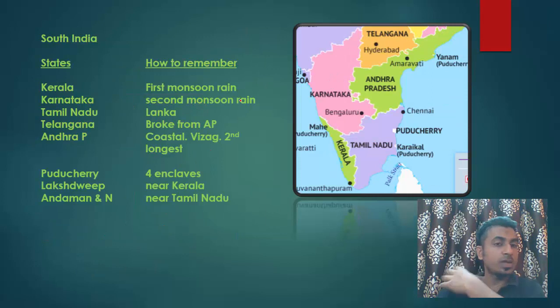Now moving on to South India, very easy to remember. I will tell you with monsoon pattern. So monsoon winds move into India like this. Okay. And now if you would have heard that the first rains in India during monsoon come in Kerala.